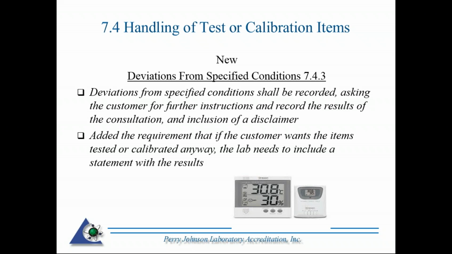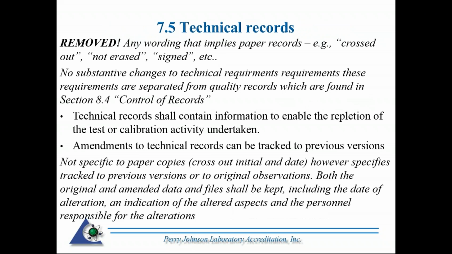So under this section here, 7.4, you have a requirement that if the customer wants the item tested or calibrated anyway, you need to include a statement with the results. Basically, what was the deviation, i.e. temperature was at 25 degrees C, which is out of the specified conditions in the example of 20 degrees C plus or minus 2 degrees C. You have to have a conversation with the customer, gain their approval, and make a record of that.